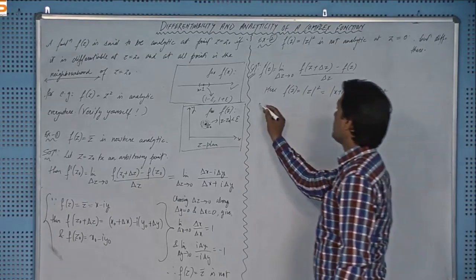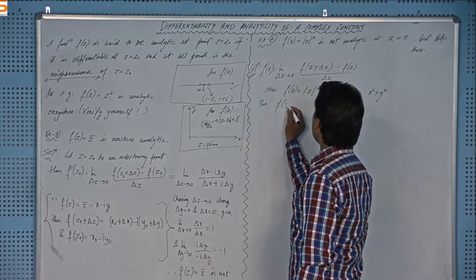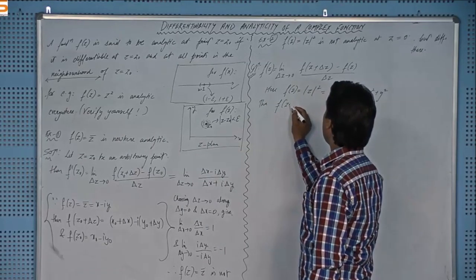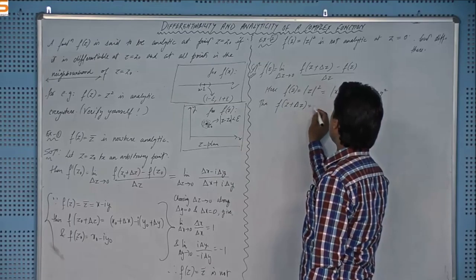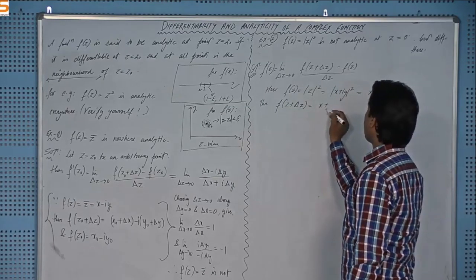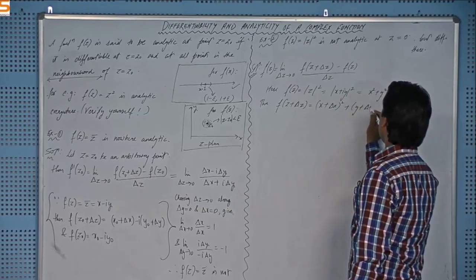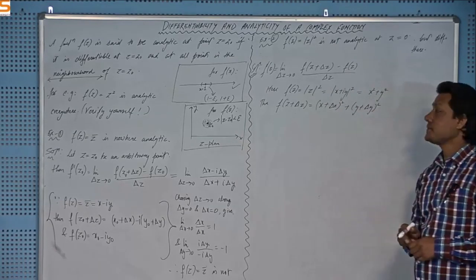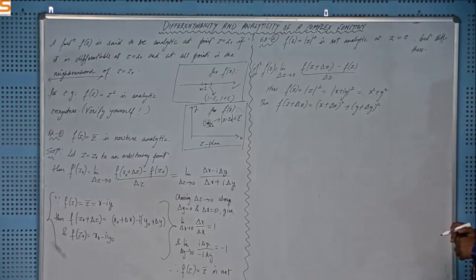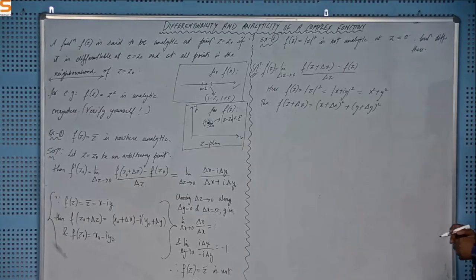And let me then write f of z plus delta z, which will produce (x plus delta x) square plus (y plus delta y) square, right? And f(z) is this one, fine.